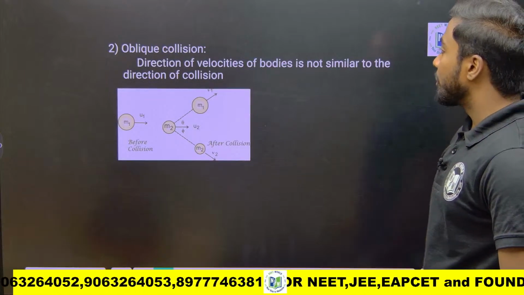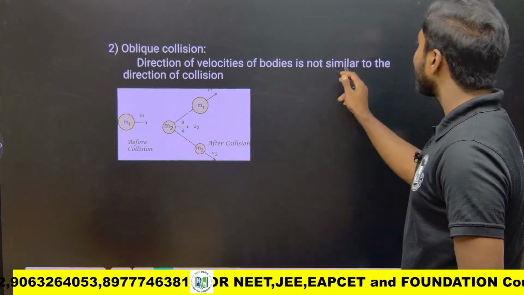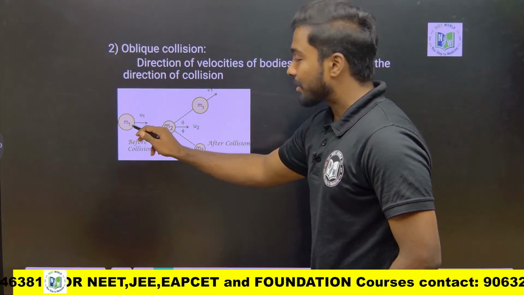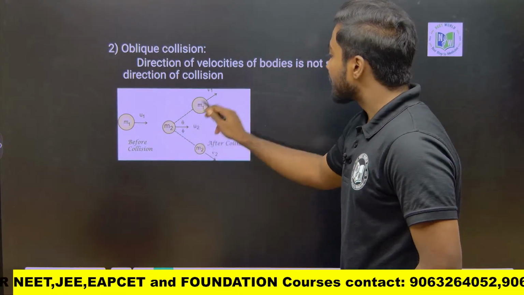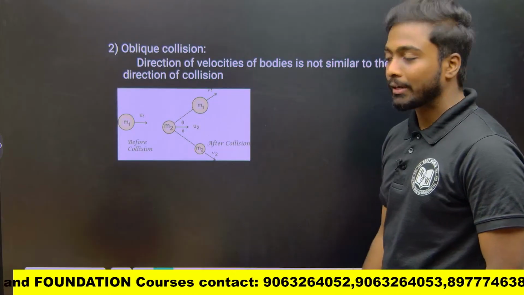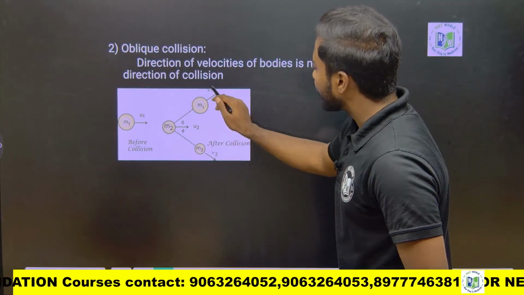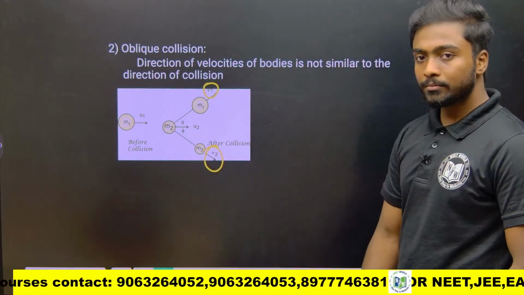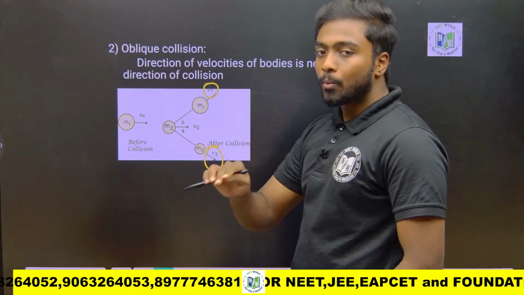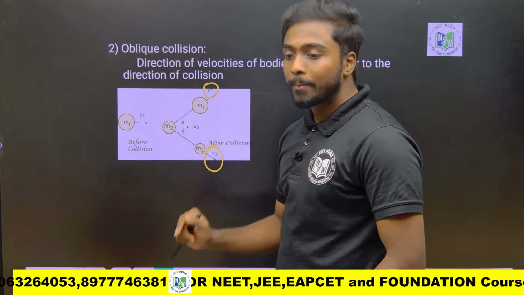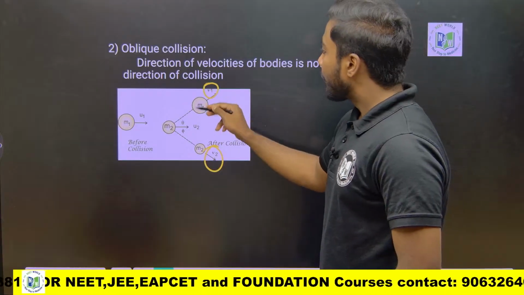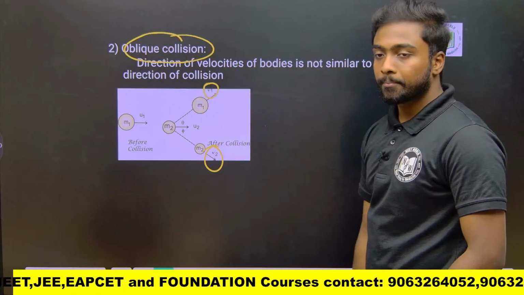Next is oblique collision, where the direction of the velocity of a body is not the same as the direction of the collision. When mass 1 comes with u1 and hits mass 2, they go at different angles, making some angle theta or phi, with velocities v1 and v2. So two collisions are there: one is head-on collision and the second is oblique collision, where the bodies make an angle theta.